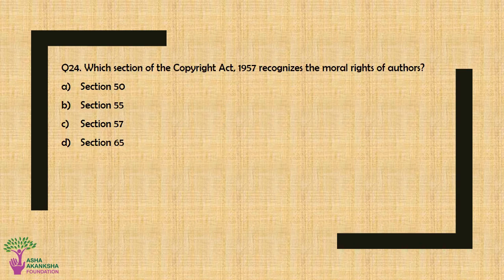Question number 24. Which section of the Copyright Act 1957 recognizes the moral rights of authors? Option A, Section 50. Option B, Section 55. Option C, Section 57. Or option D, Section 65. The correct answer for this question is option C, Section 57.